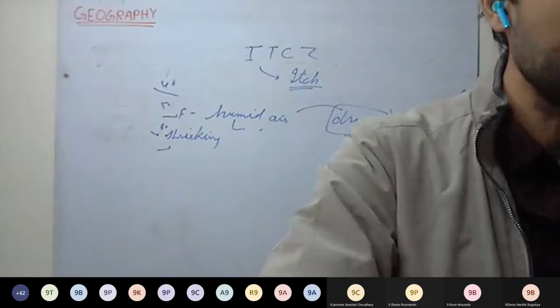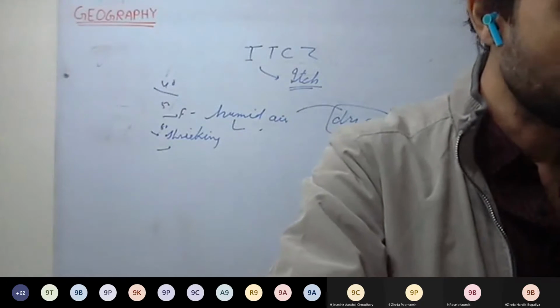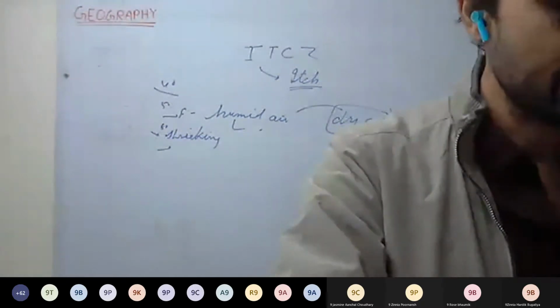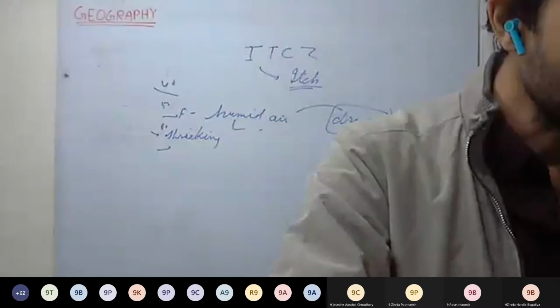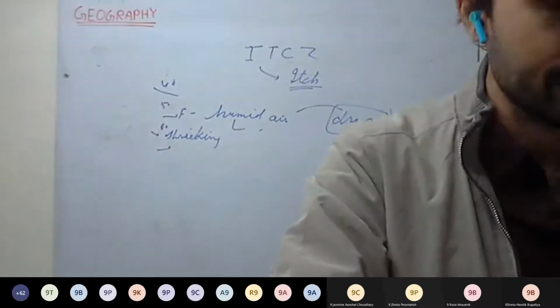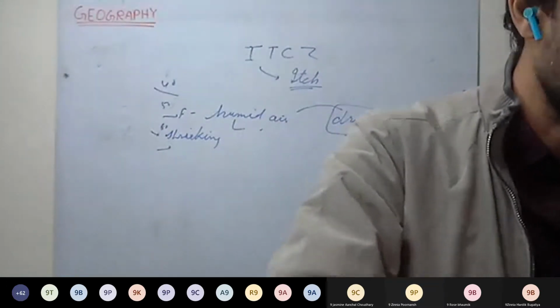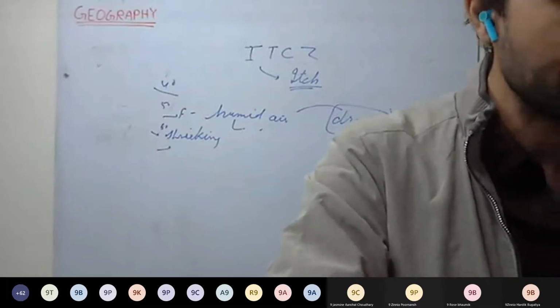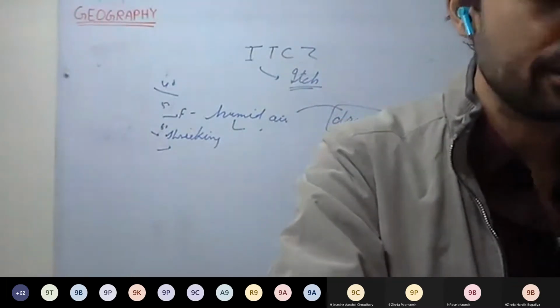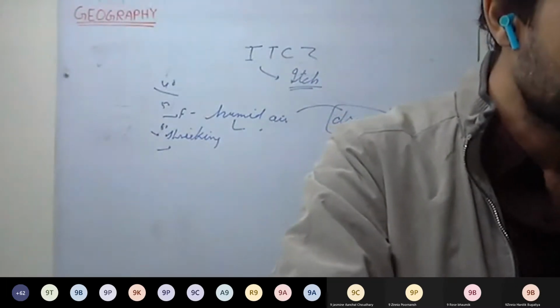Name the planetary winds, the permanent winds, that you can write yourself. That's all: the trade winds, the anti-trades, and the westerlies. What does pressure gradient mean? That is given on page number 10. You can write that from there.